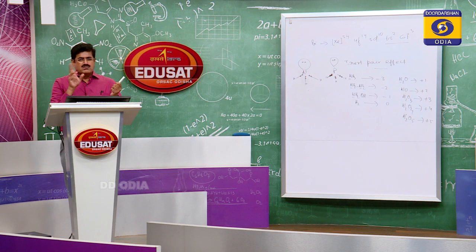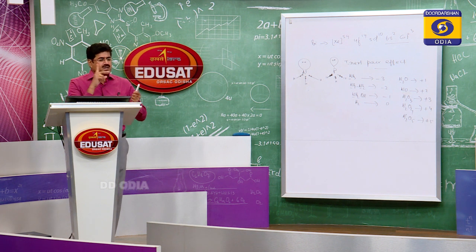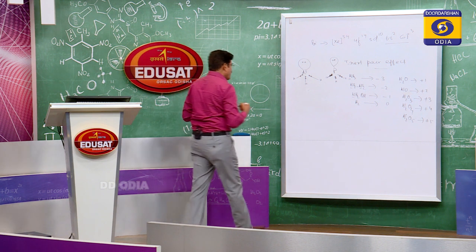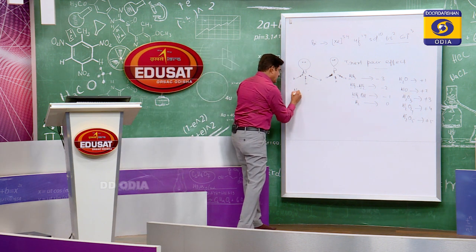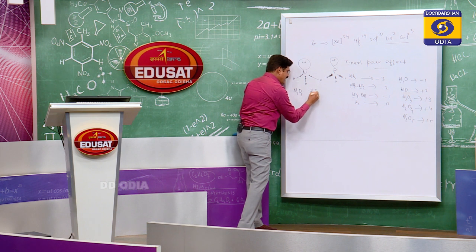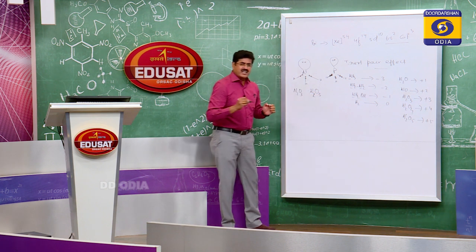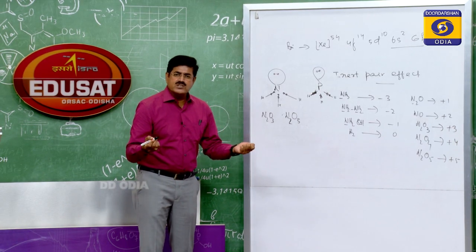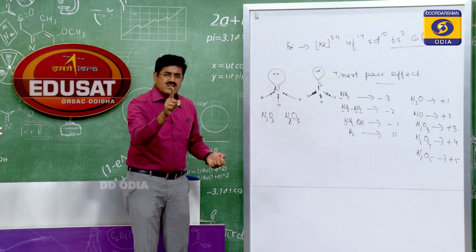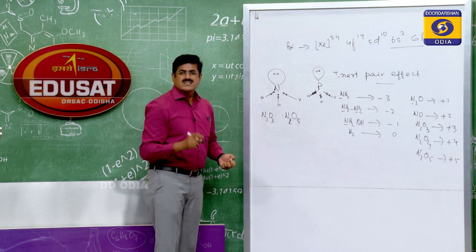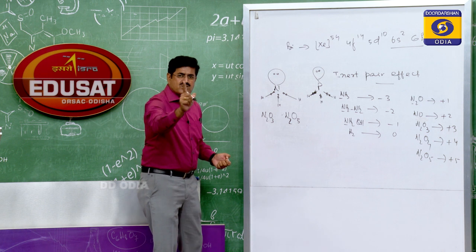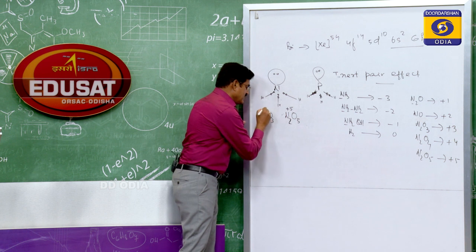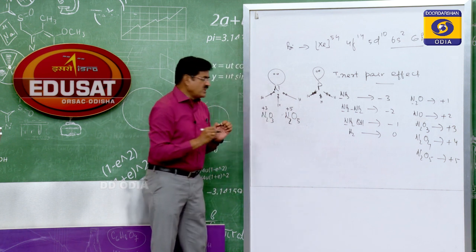Then if you compare the acidic character between E2O3 and E2O5, for example N2O3 and N2O5, which is more acidic? In oxides or in oxoacids, the greater the oxidation state of the central atom, the stronger the acid. So which has higher oxidation state? Nitrogen is plus 5 here, and here nitrogen is plus 3. So which is more acidic? N2O5.